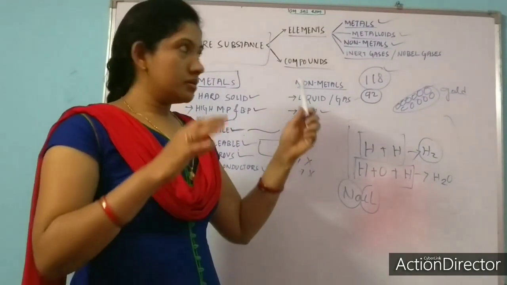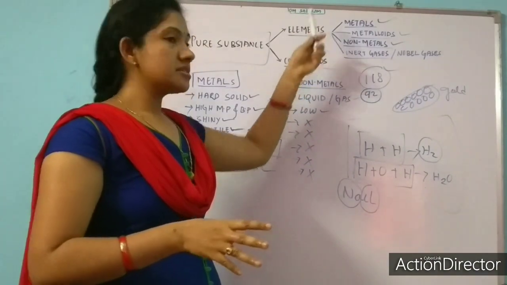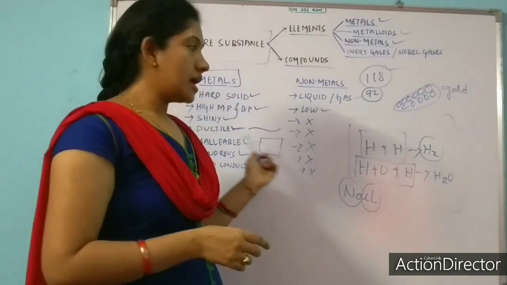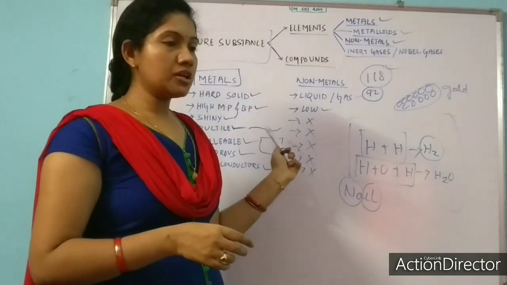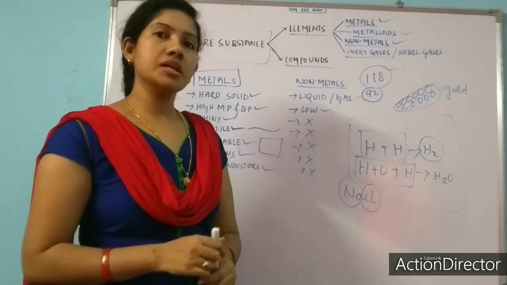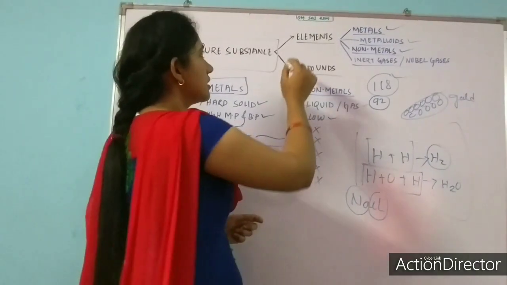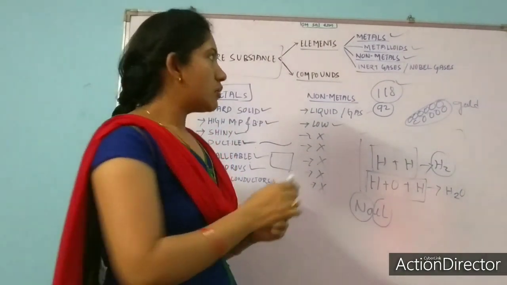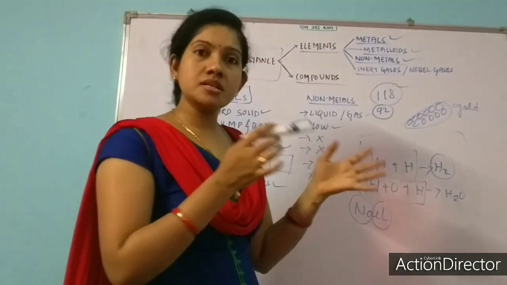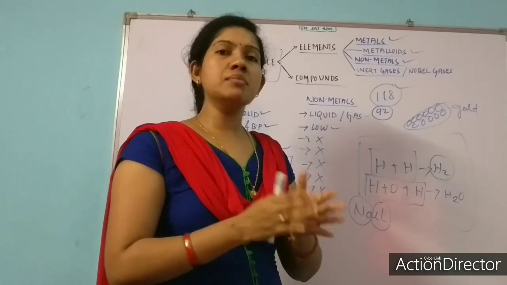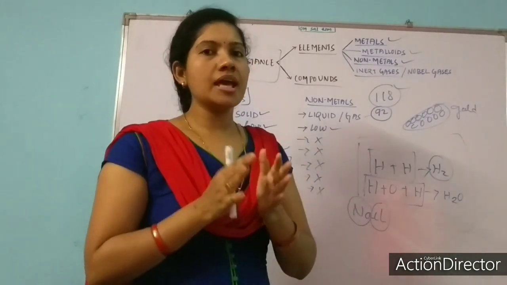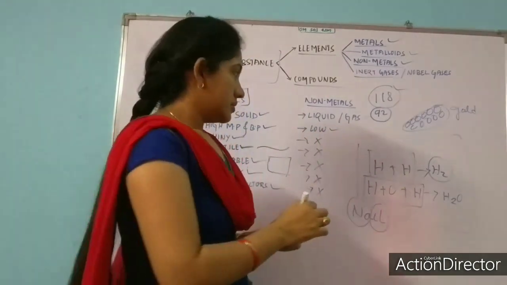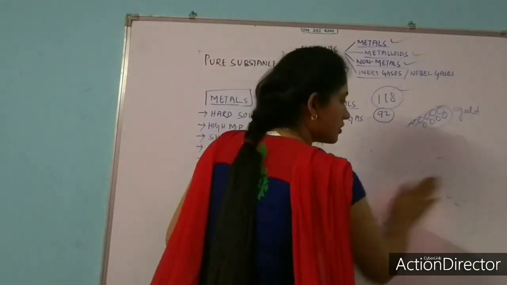For now, just remember elements can be grouped into metals, non-metals, metalloids or inert gases. The characteristics of each we have already discussed. So this is the classification of elements, or the types of elements. About compounds we will discuss later. Before that, we will have one main discussion now that will be very helpful to you, and you will have this topic in your higher class also. One new, small topic now.